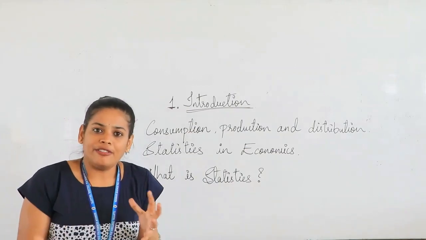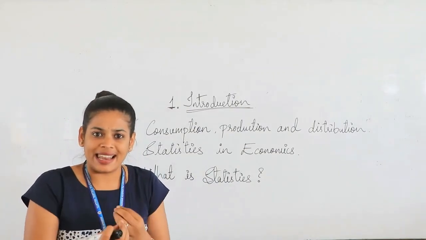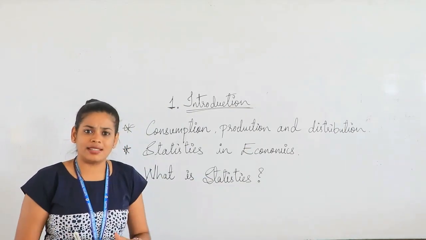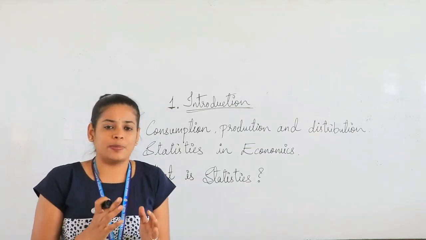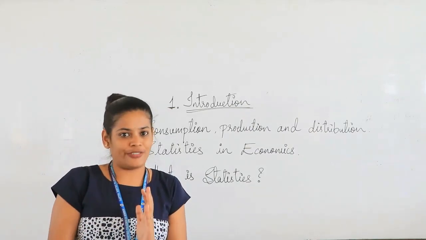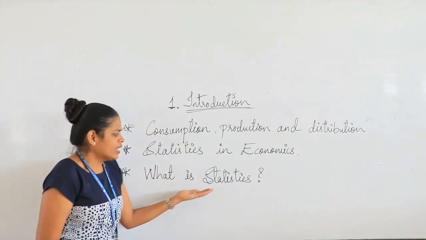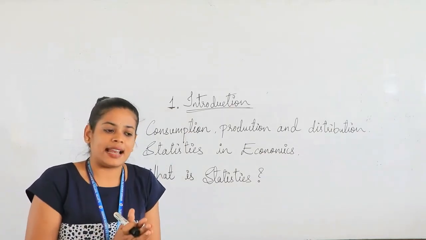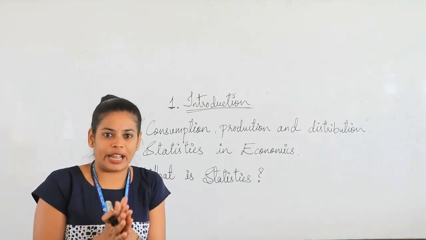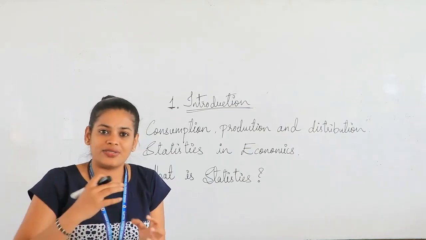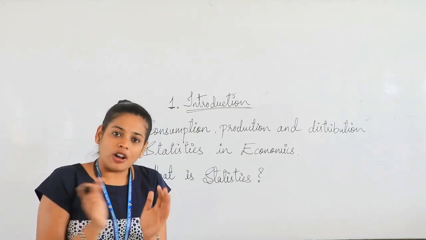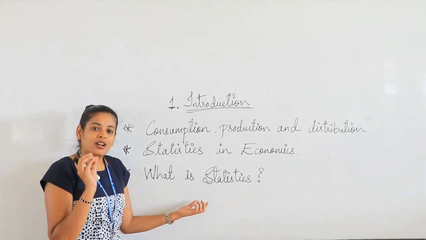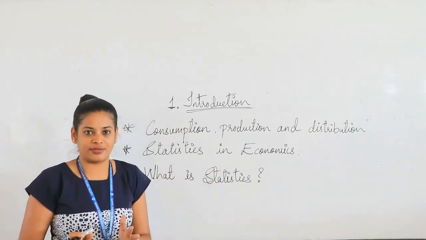So when we have talked about these economic data, the policies, the analysis of the data and all, then what is statistics actually? You have already heard about statistics, right? Statistics is a part of mathematics, so we call it a branch of mathematics. What it does is interpret numerical data. Here in statistics, it's basically the collection of data. Once you collect the data, we present it, we organize it, and then we interpret that numerical data. So that's the basic definition of statistics for you to understand.